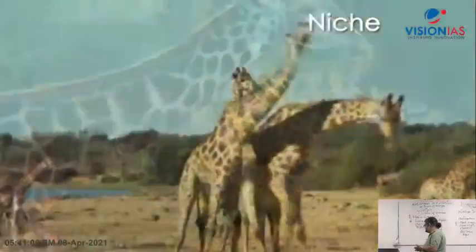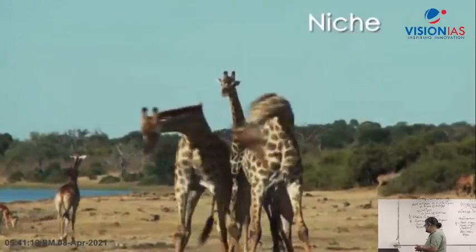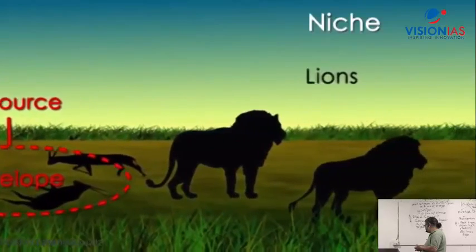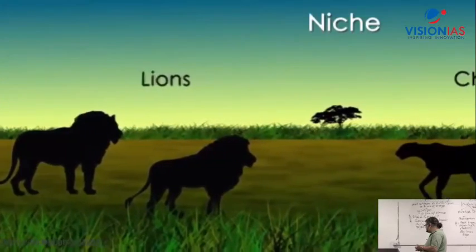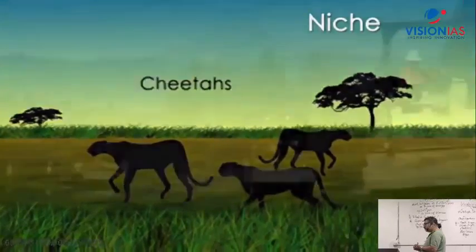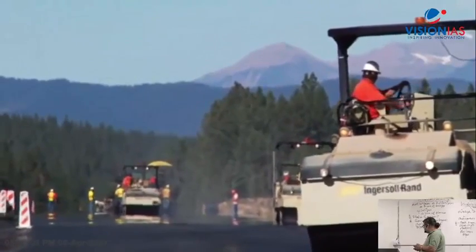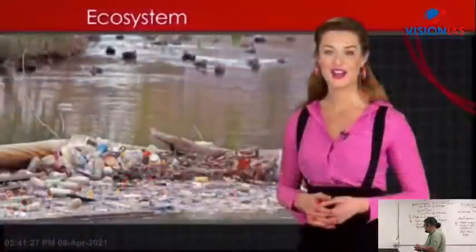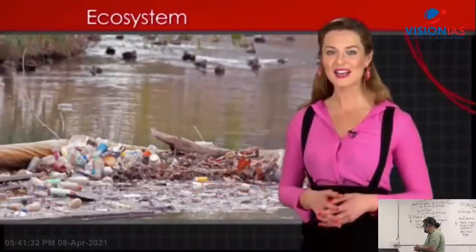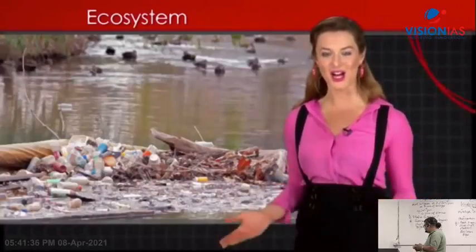What and how something eats, how it behaves, where it lives, all of these things define an organism's niche. Two organisms cannot occupy the same niche for very long. Eventually, one will outcompete the other for food and other resources, forcing the other to move or go extinct. Many of the Earth's ecosystems are threatened due to climate change, pollution, and the human destruction of habitats. Scientists called ecologists study and monitor the health of ecosystems and continually work to discover new ways to protect these precious organisms and environments.